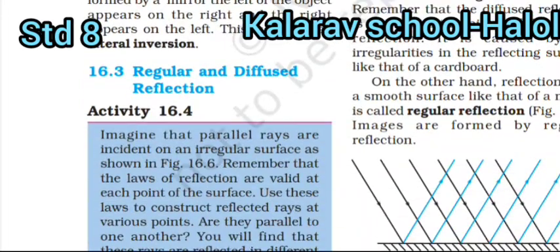On the other hand, reflection from a smooth surface like that of a mirror is called regular reflection. Images are formed by regular reflection.